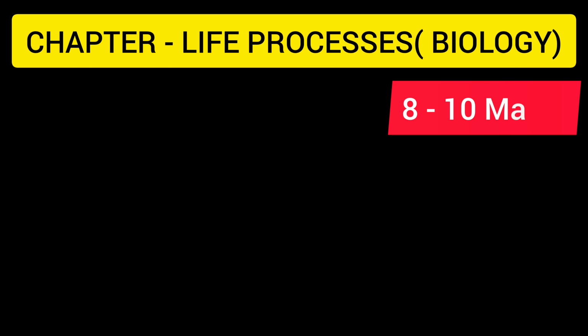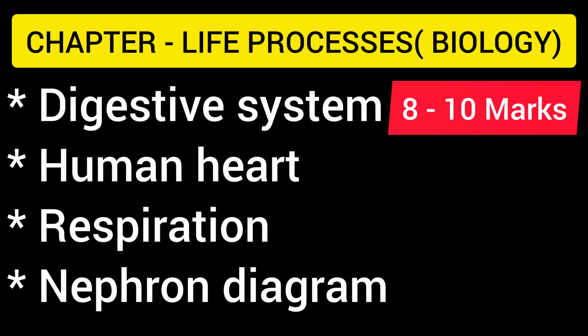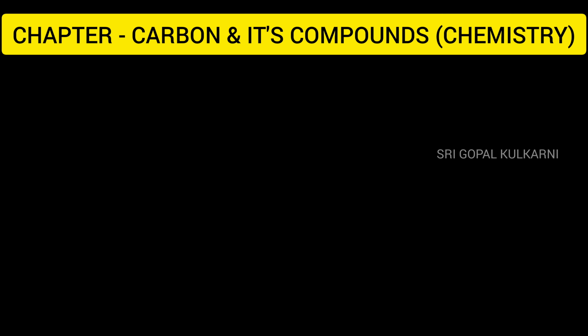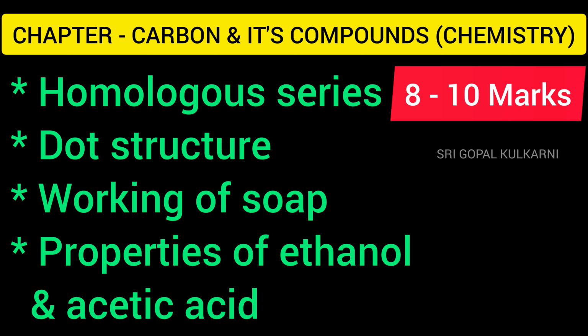Biology, chapter life processes, 8 to 10 marks: digestive system, human heart, respiration, nephron diagram. Chemistry, carbon and its compounds, 8 to 10 marks: homologous series, dot structure, working of a soap, properties of ethanol and acetic acid.